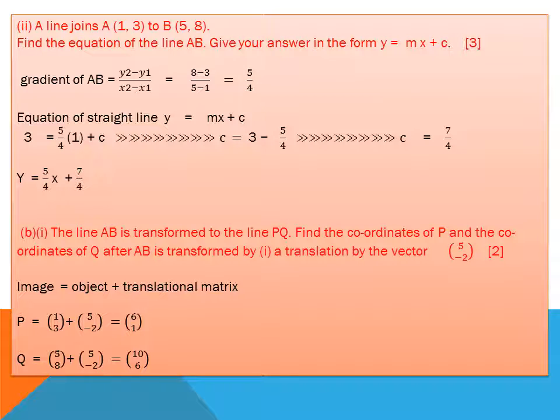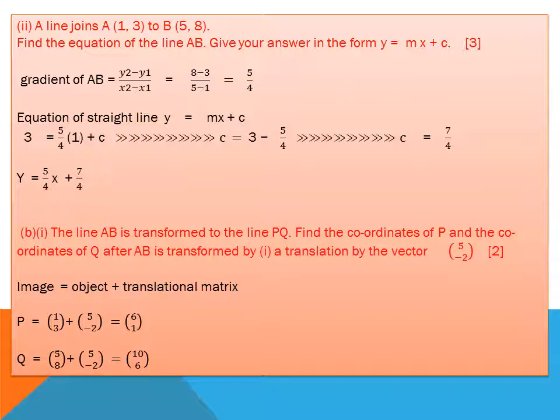Then I use the equation y is equal to mx plus c, put the value of y as 3 and the value of x as 1. I find that c is equal to 7 by 4 here. So I place the values of m and c. I find the equation y is equal to 5 over 4 x plus 7 over 4.